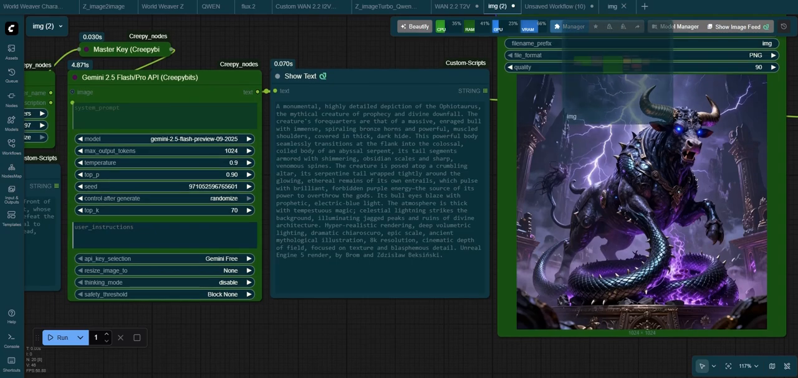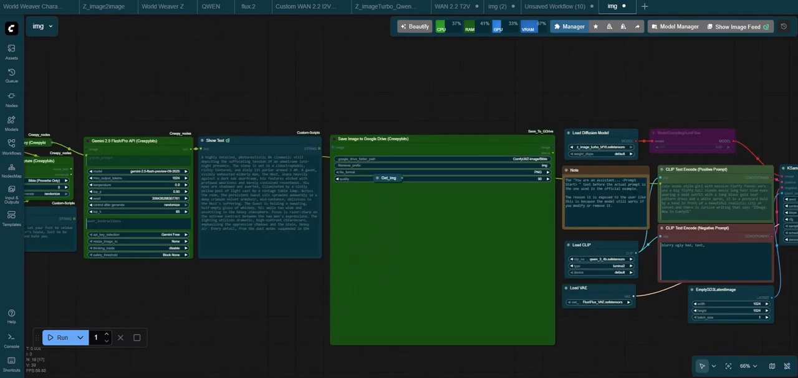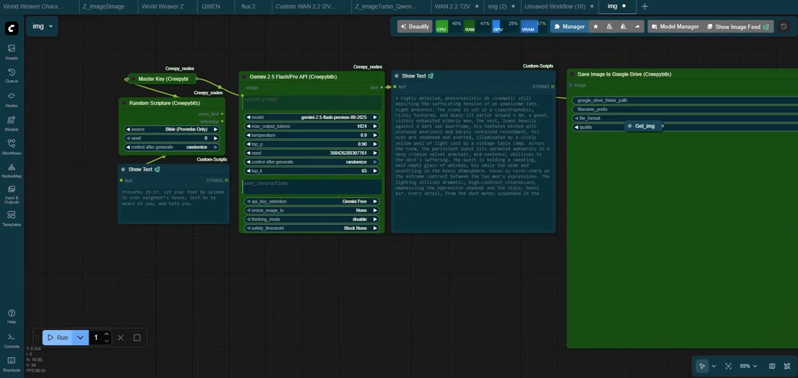Let's move on to the second node, which is a random scripture node. It will randomly grab verses from either the Bible, the Quran, or the Torah and expand it into a full prompt. Let's try the Proverbs and see what we get. I initially only had the Bible verses, but decided to add the Quran and Torah as well.